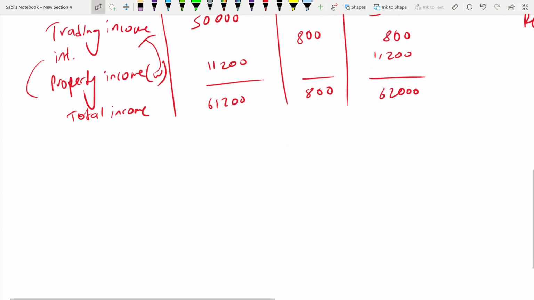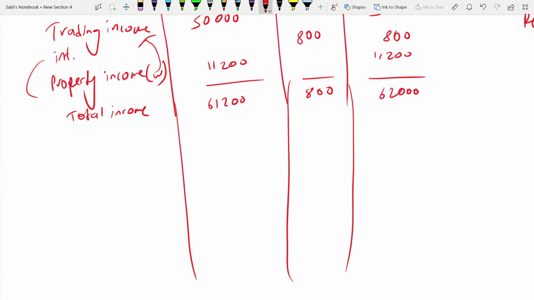Now we have to deduct the personal allowance from it, 12,570. Remember to take it from non-savings. This is most tax efficient, that's why.